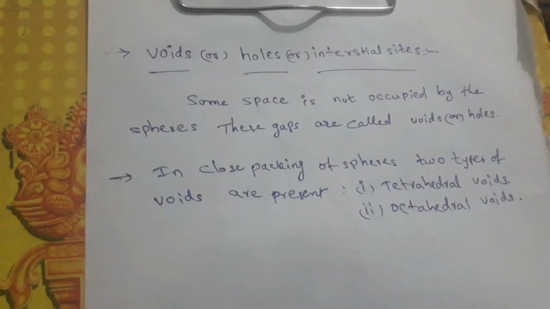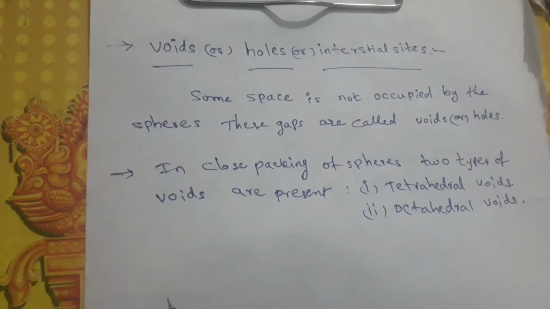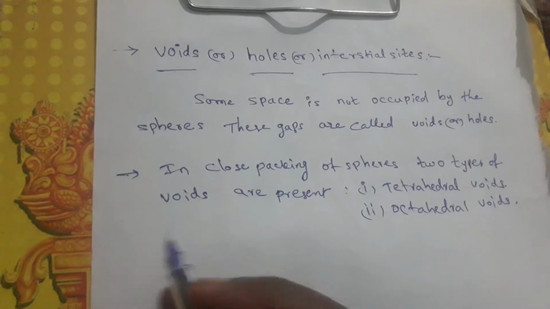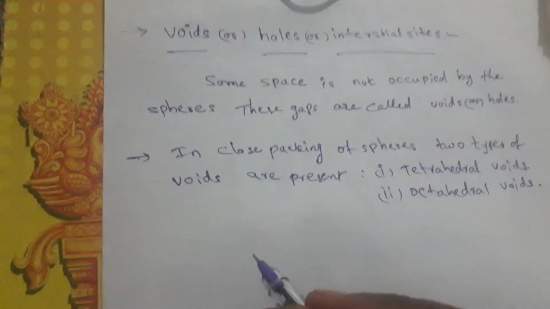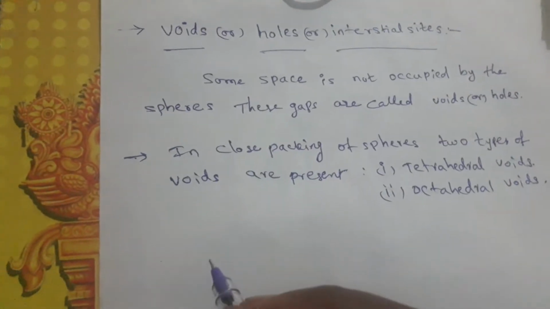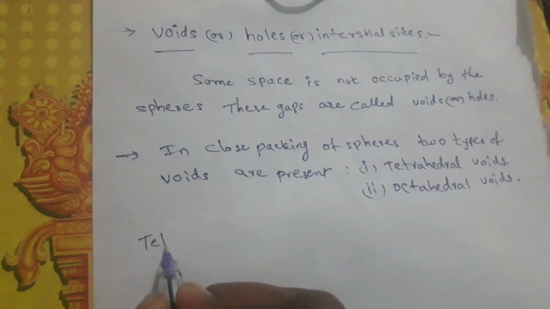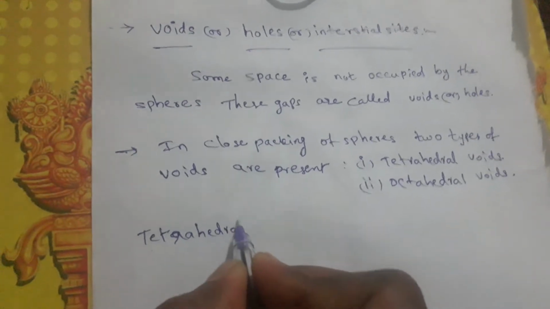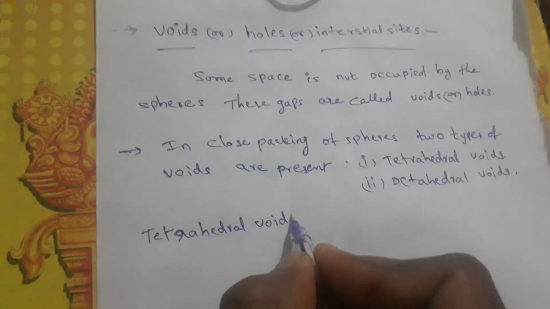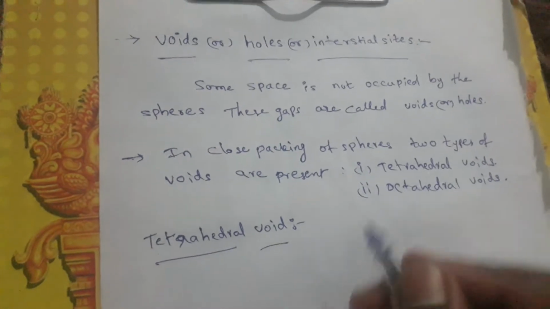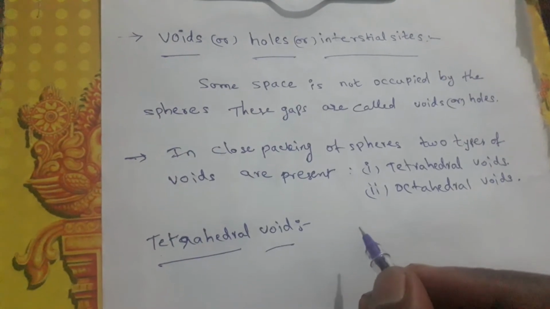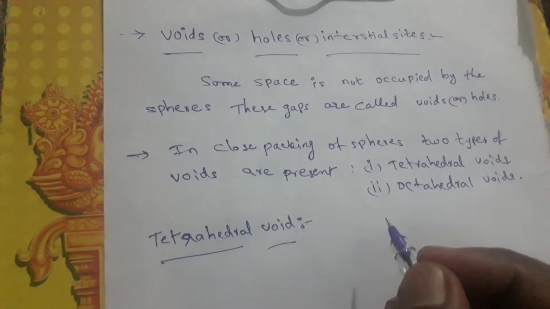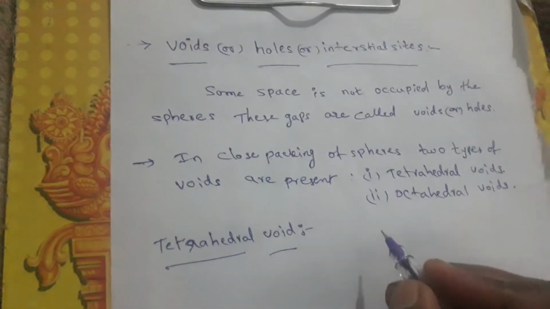What are the close packing structures? Arrangement of spheres. We can discuss that in the next lecture. First we discuss the tetrahedral void. What is the meaning of tetrahedral void? A void with four nearest sphere neighbors is called a tetrahedral void.